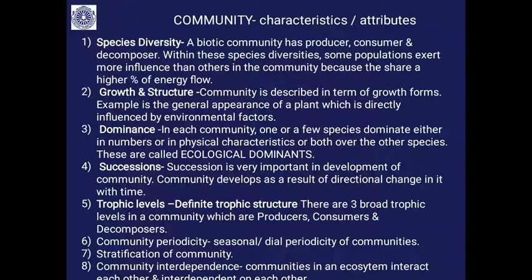In each community, one or a few species dominate, either in number or physical characteristic or both, over other species. They are called ecological dominants. If you go to a forest, in the herbivore community the deer may dominate in numbers, but the elephants may dominate in size. Similarly, in the plant community, teakwood trees may dominate the landscape. This is dominance.